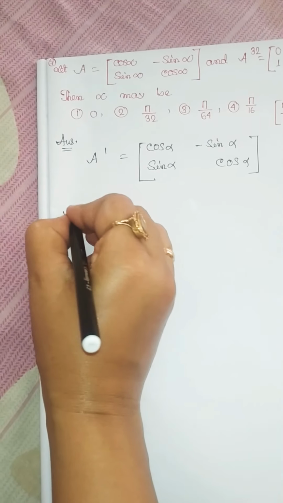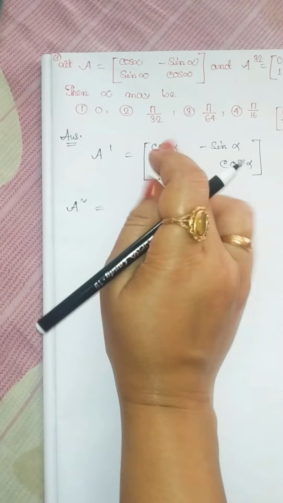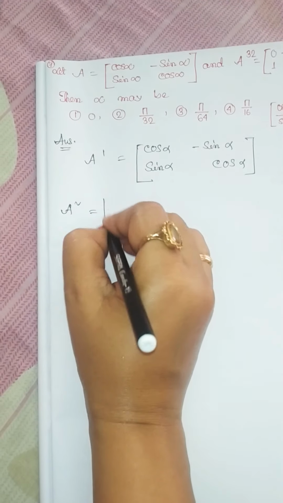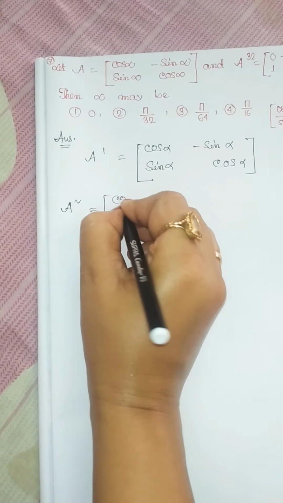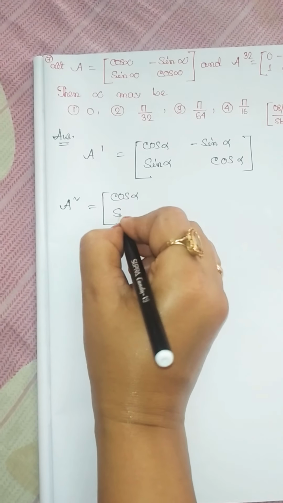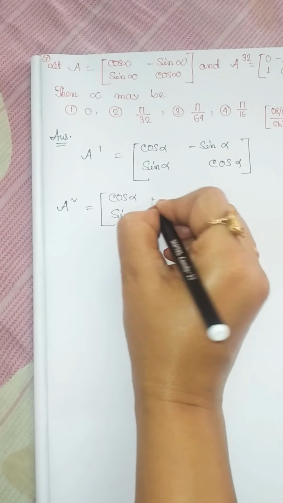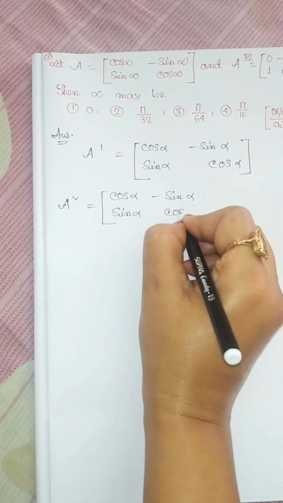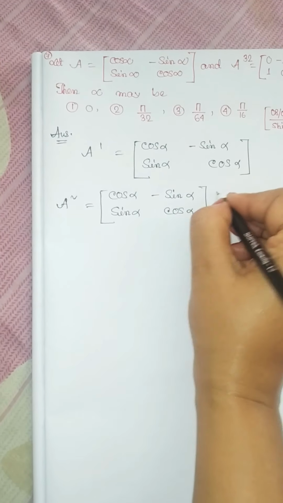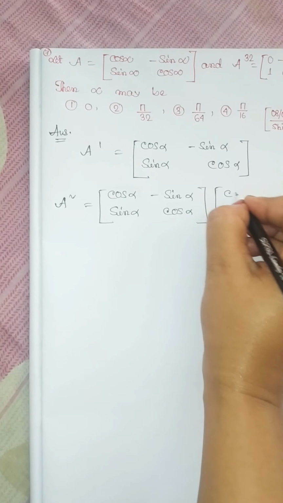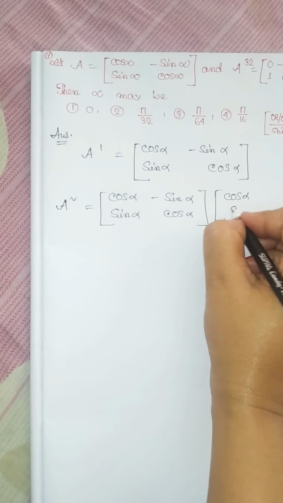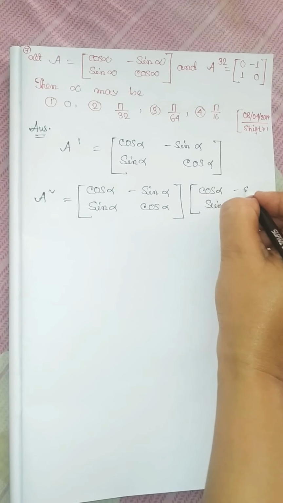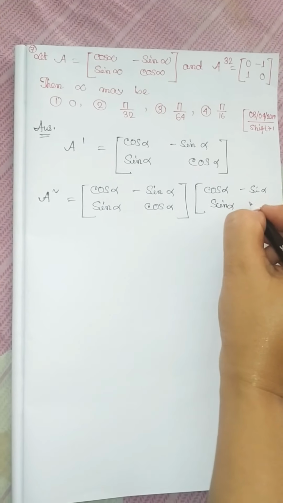Now A square is equal to what? A, this matrix multiplied with this matrix. Therefore cos of alpha sin of alpha, minus sin alpha cos alpha, multiplied with again cos of alpha sin of alpha, minus sin alpha cos alpha.